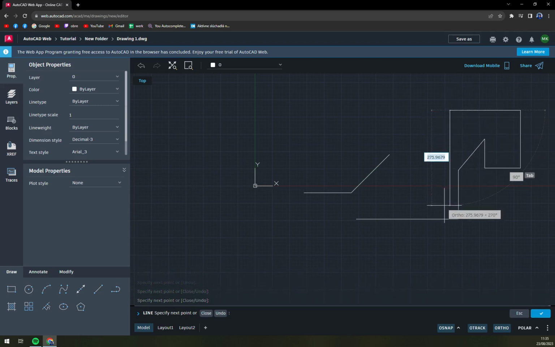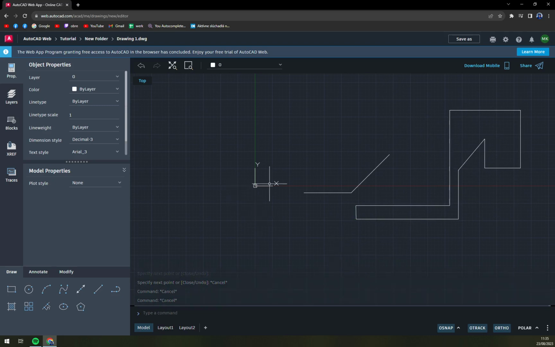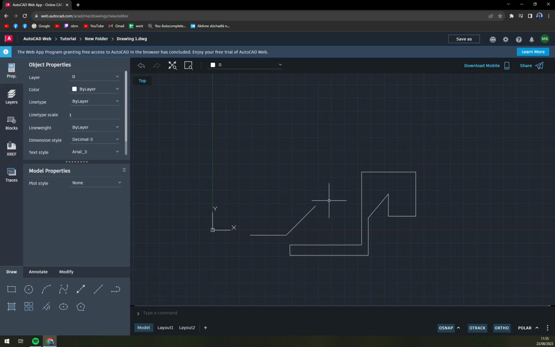It's a beautiful feature that they are providing for us, so why not take advantage of it? Just like that, you can create very sharp edges, very precise angles, and so on.